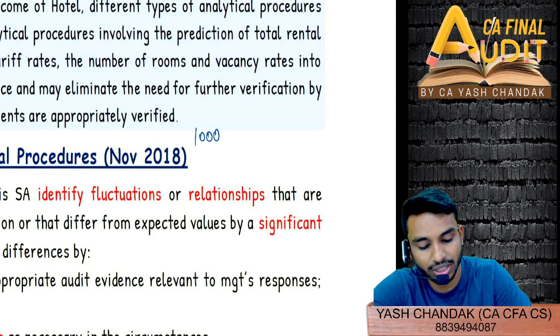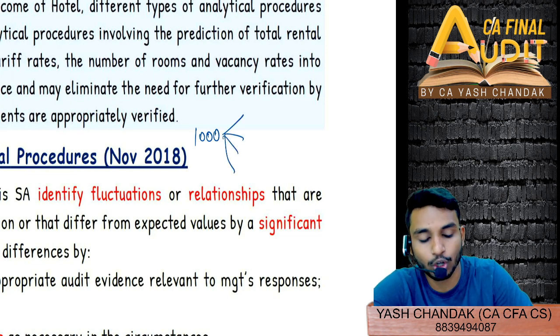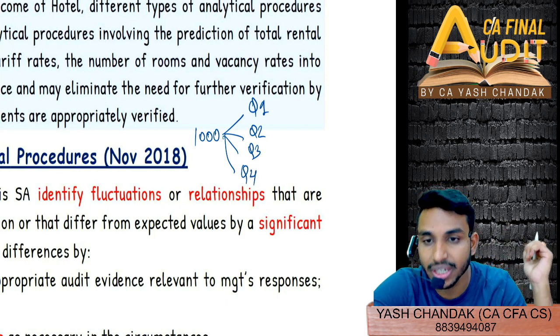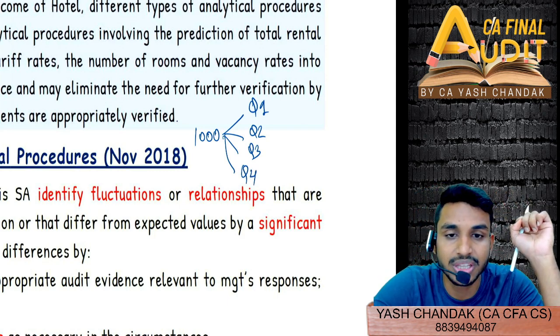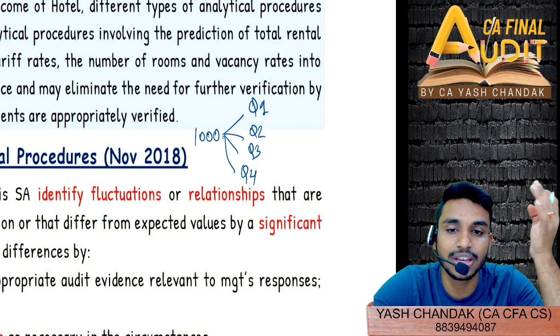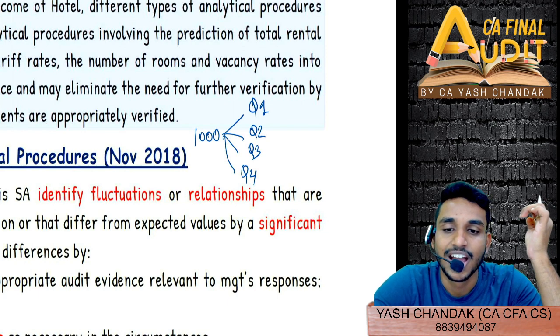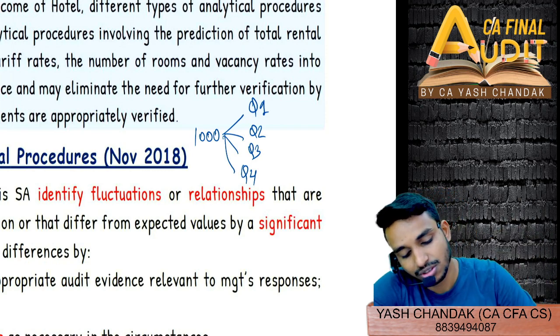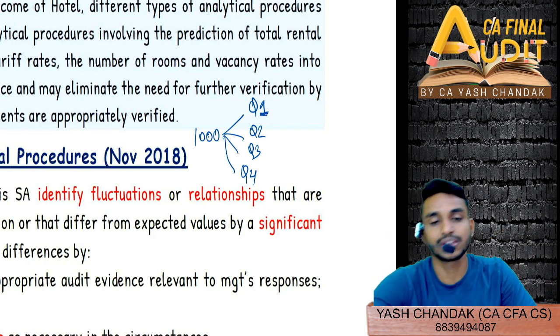So you might have to do a detailed analysis. For 1000 rooms, you might have to first of all quantify into Q1, Q2, Q3, Q4, because not all seasons have the same occupancy rate. Not all seasons have the same occupancy in hotels, right? Everyone must be aware. CCTV, you won't have then. Instead of doing that, can't you directly do TOD? If you start doing CCTV, then the amount of time it will take is more or less similar to if you would have performed TOD, test of details. We are trying to expect a turnover here right now. So don't keep watching CCTV to see how many guests have arrived.